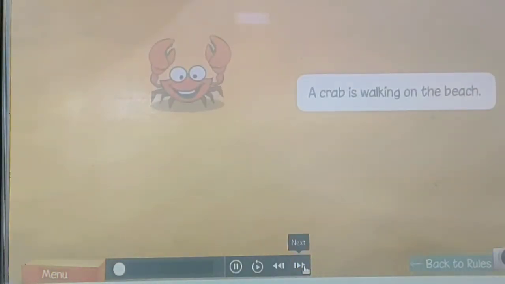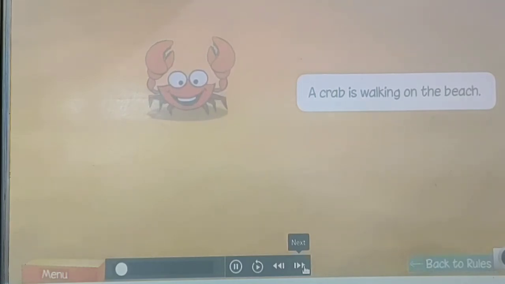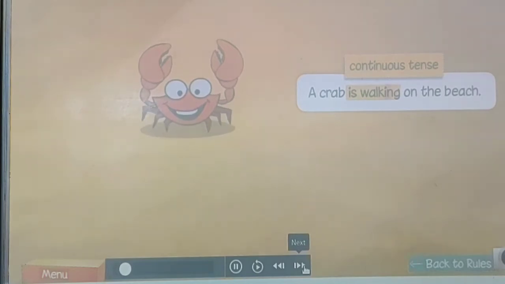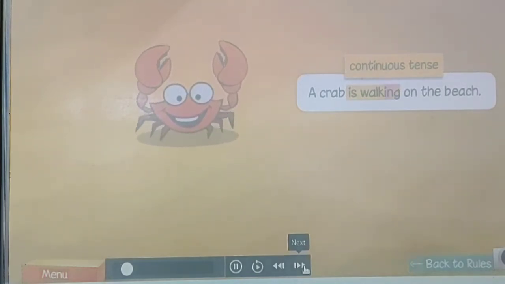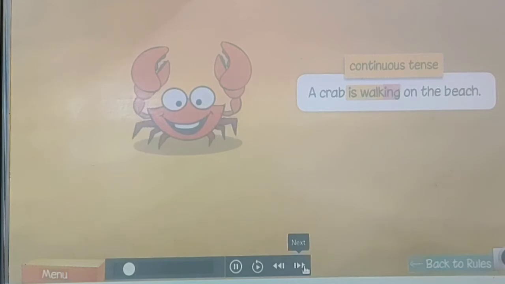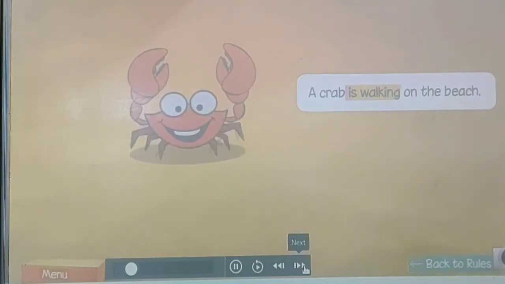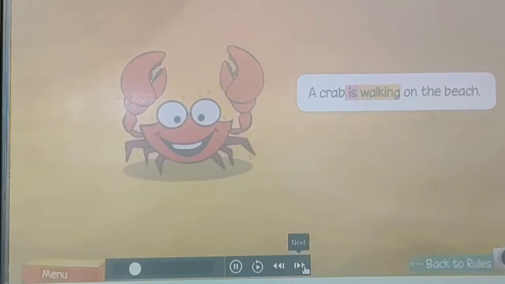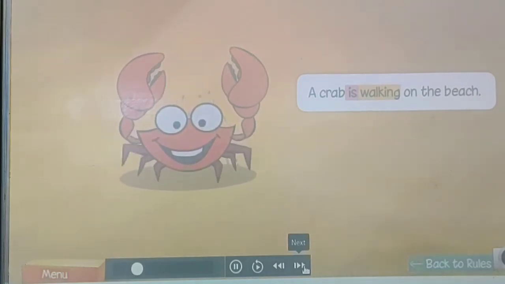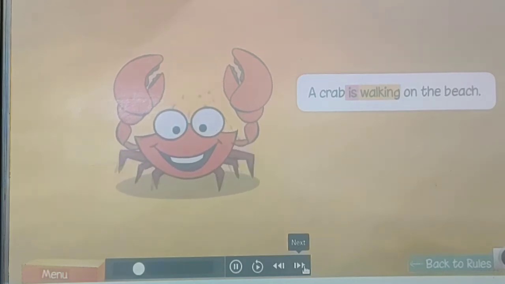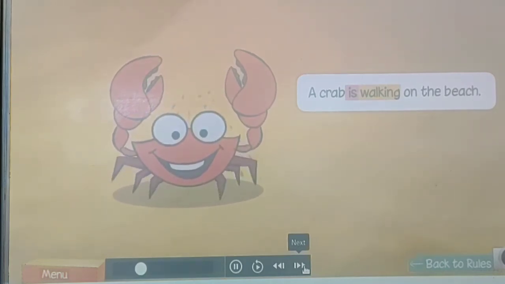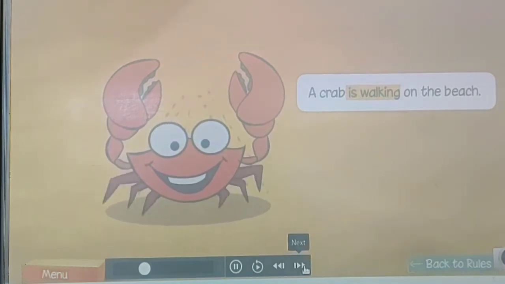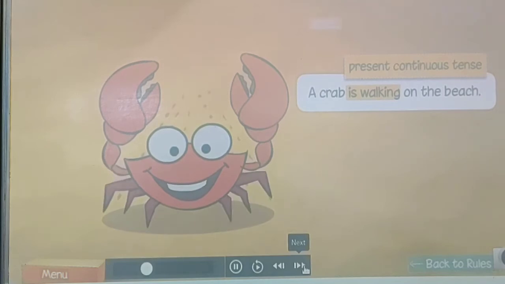A crab is walking on the beach. Now we know that "is walking" is the continuous tense. The ing form "walking" tells us that the action is incomplete. And the helping verb "is" helps to form the continuous tense. "Is" also tells us the time of the action. "Is" tells us that the action of walking is going on now or in the present. So "is walking" is the present continuous tense.